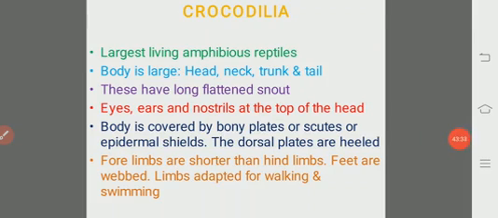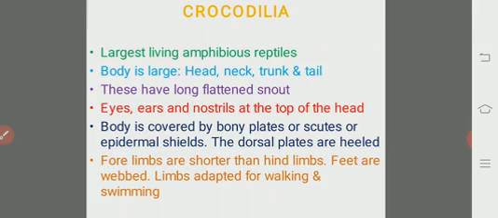The forelimbs are shorter than the hind limbs. The hind limbs are very large and strong, whereas the forelimbs are very short. Feet are webbed, which is again an adaptation to the aquatic environment, and limbs are adapted for walking and swimming. It is an amphibious animal.